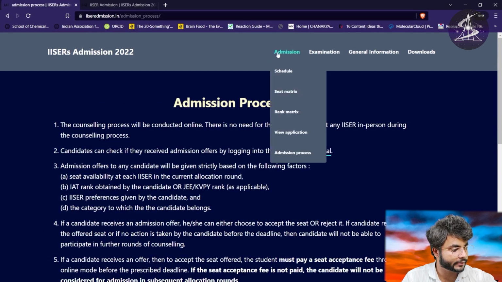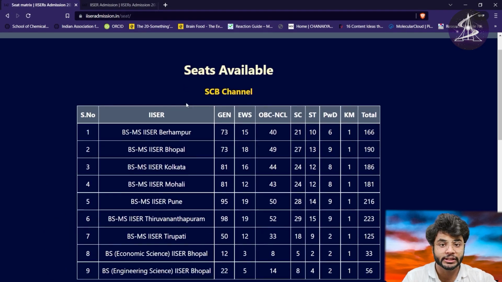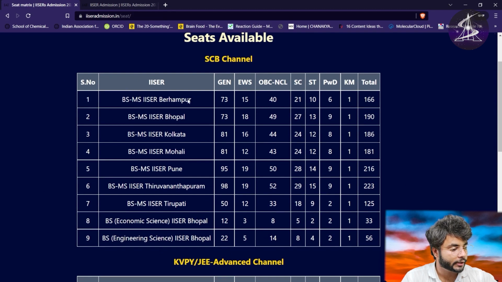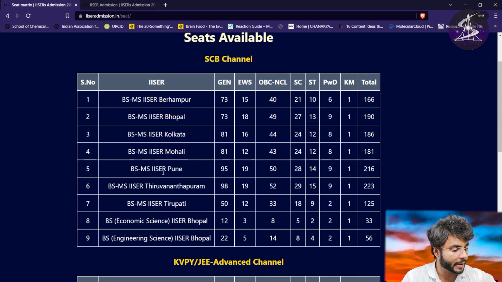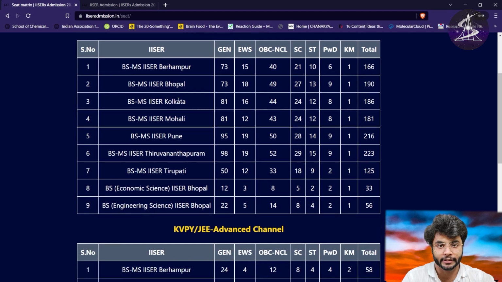Now if we go back and try to see the seat matrix, you can see it's given in alphabetical order: Berhampur, Bhopal, Kolkata, Mohali, Pune, TVM. And if you see the total number of seats given, the maximum number of seats is actually with IISER TVM. 223 seats are there with IISER Thiruvananthapuram. Then IISER Pune has 216 seats after that. So you can see all the various categories and what seats are offered or available in the various IISERs.